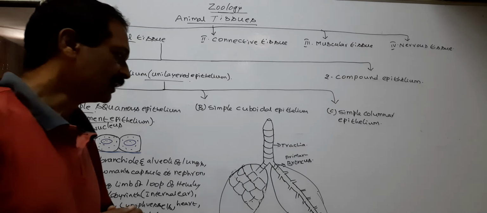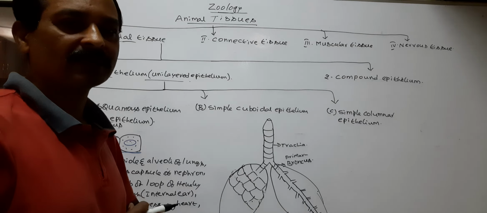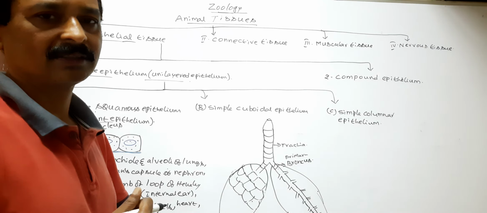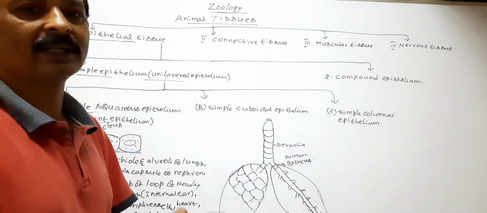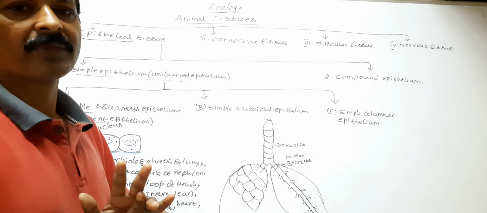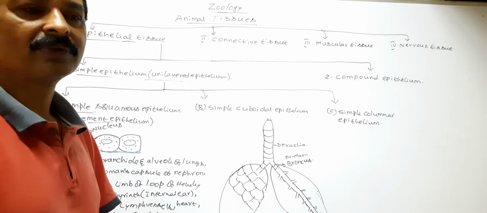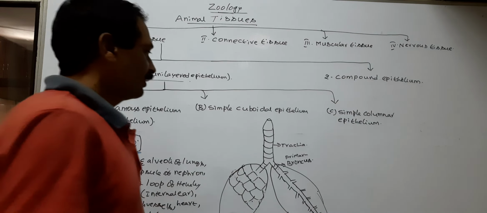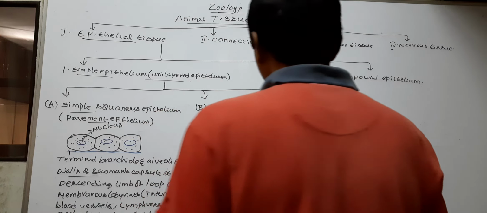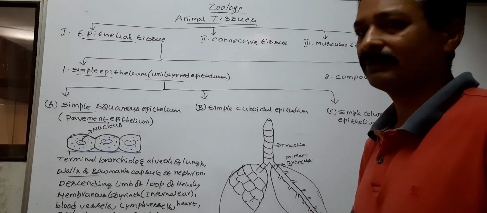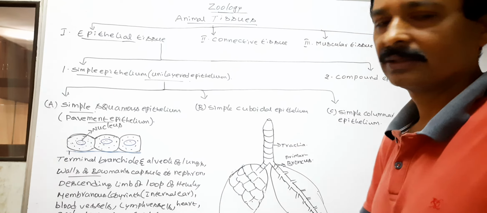Next, walls of Bowman's capsule of nephron. Nephrons are the structural and functional units of the kidney. Kidneys filter the blood for separation of nitrogenous waste. Each kidney possesses 1 million microscopic tubules called nephrons.